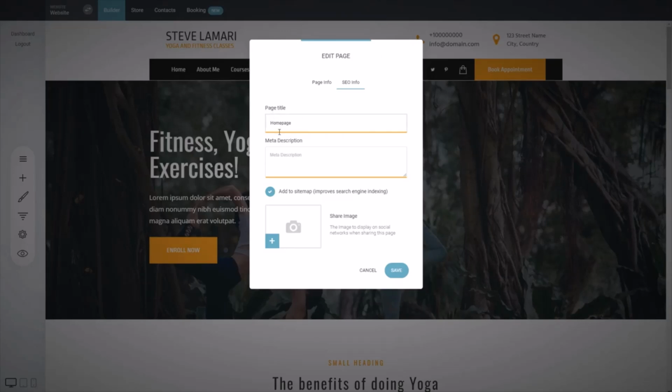These are the page title, the meta title, and the meta description. These are used by Google, by Facebook when you're sharing. It is very important to have that information. And by default, it will be coming with the name of the page that you've added when you created it. But make sure that you add a very descriptive title. It's good to include keywords that are important for this page.